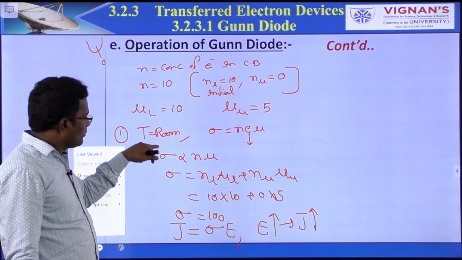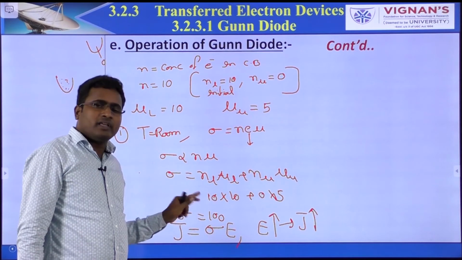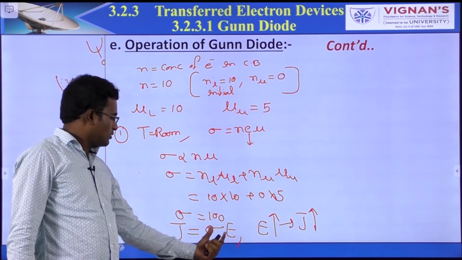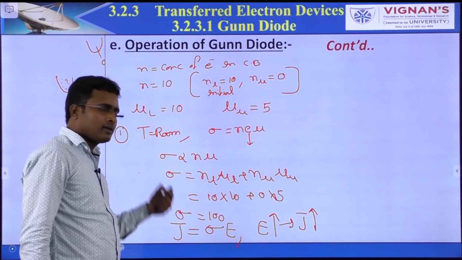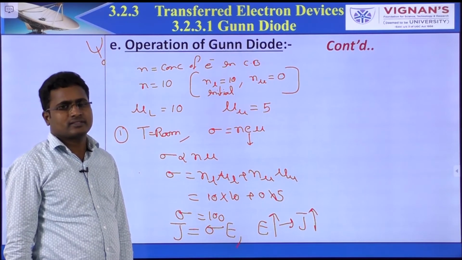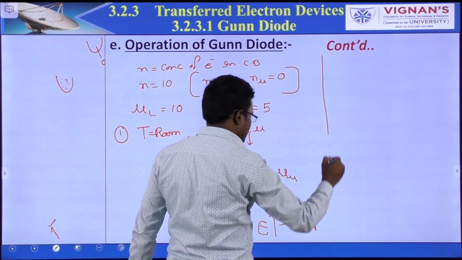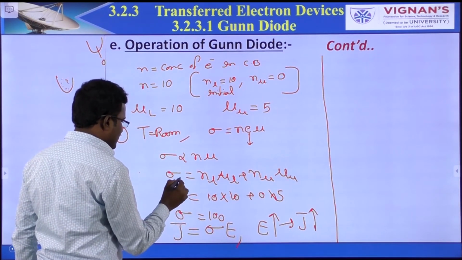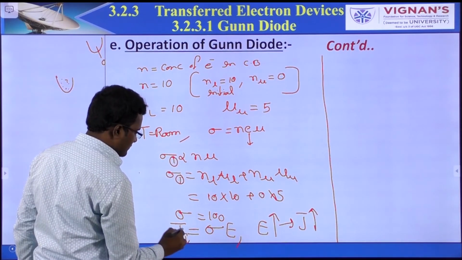So at room temperature, conductivity is constant, meaning there is no movement. In this case, if the electric field increases, current density increases. This is about case 1. Let's say this is 1.